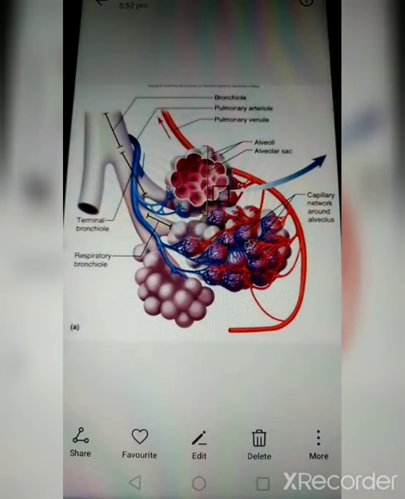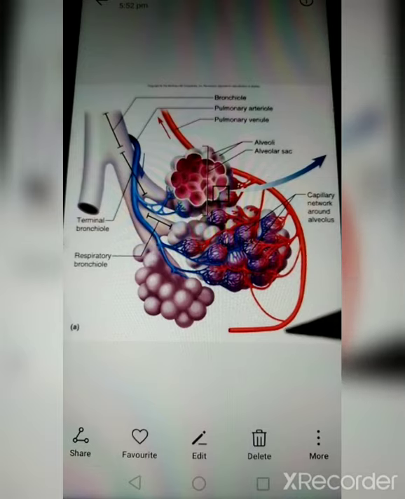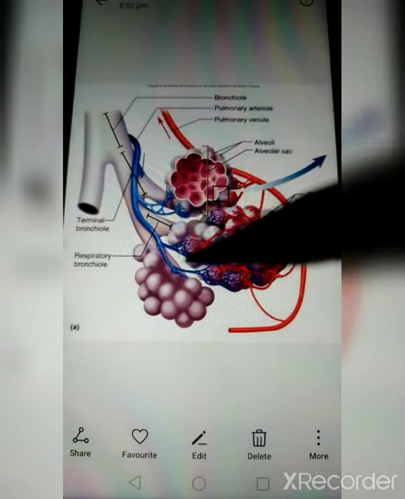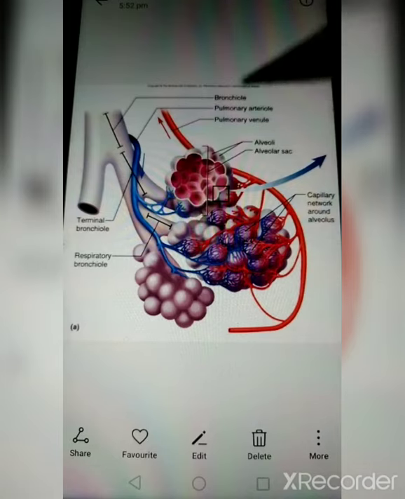So look at the diagram here. Alveoli are generally millions in number, and each alveolus is surrounded by these blood vessels. One is the pulmonary artery, the other one is the pulmonary venule.